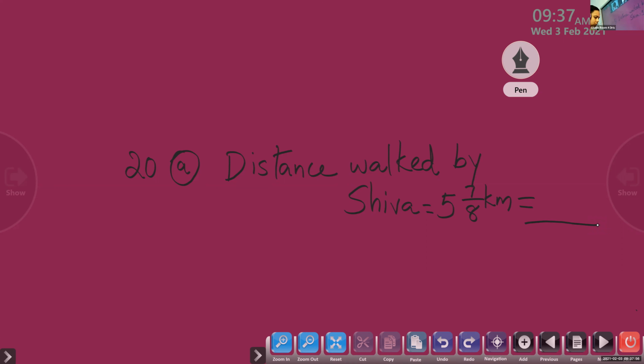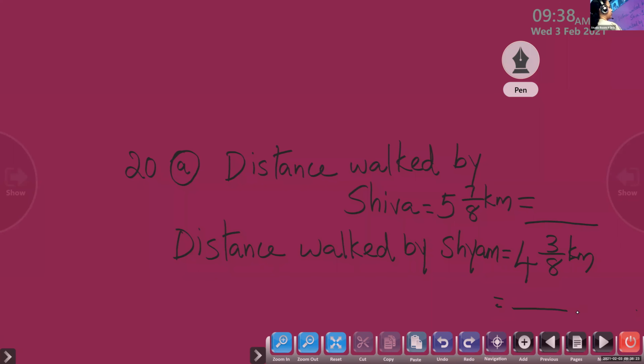Now the distance walked by Shyam is given as 4 and 3 by 8 kilometer.